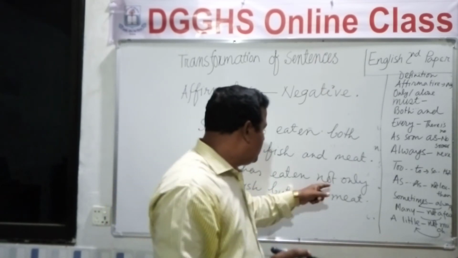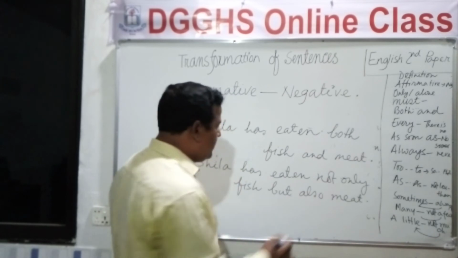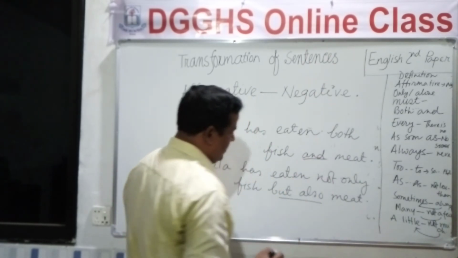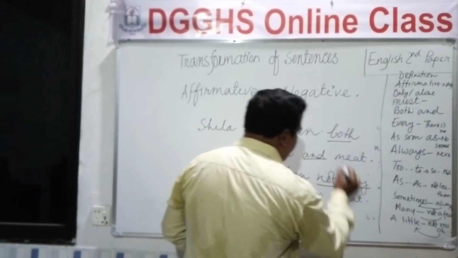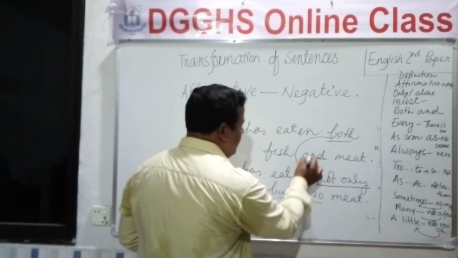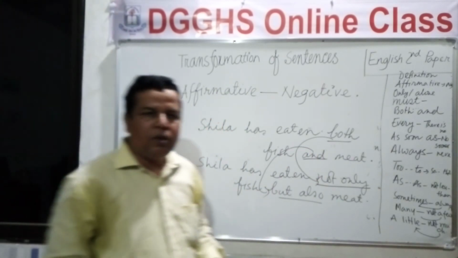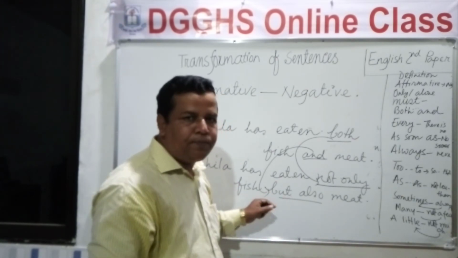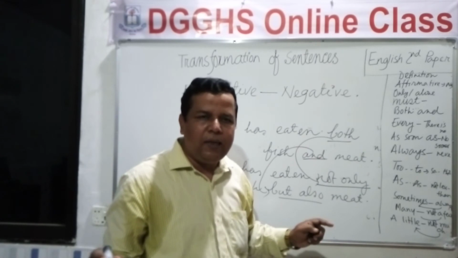We wrote not only in place of both, and but also in place of and. So thus we changed it into negative. Okay, are you sure? Clear?